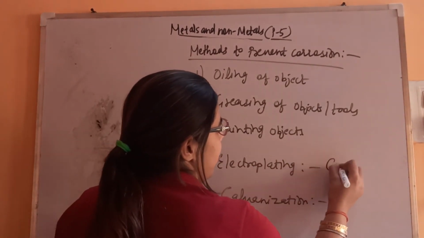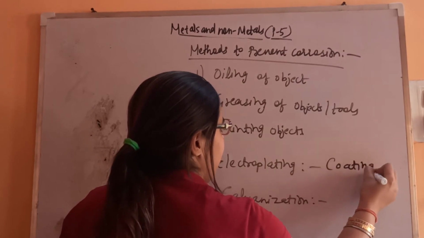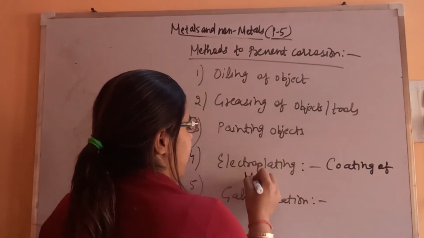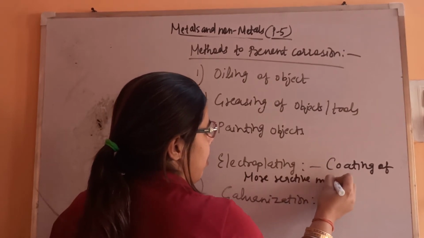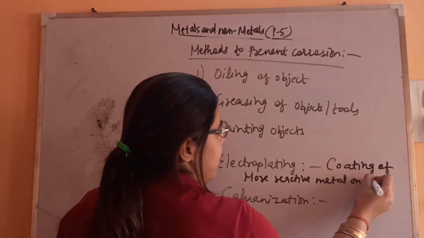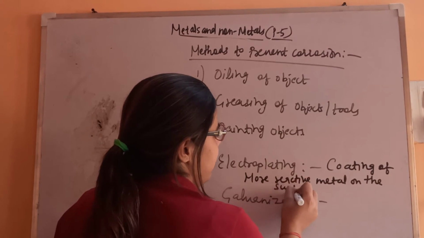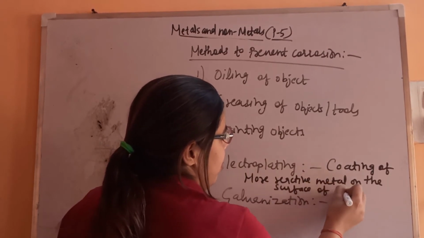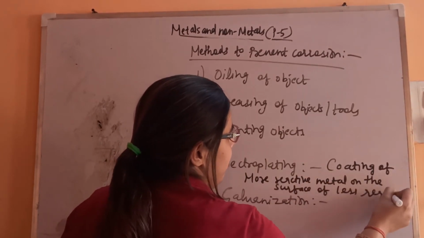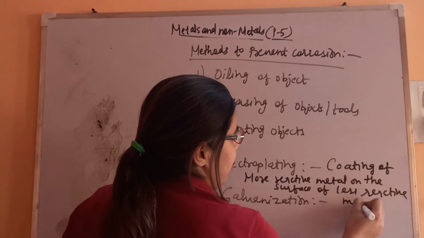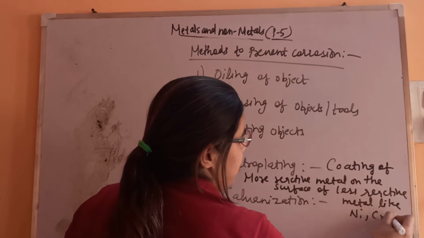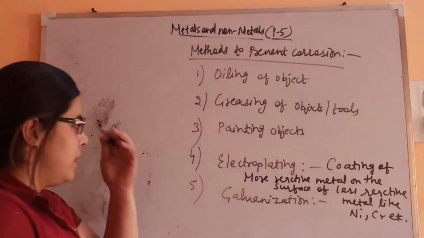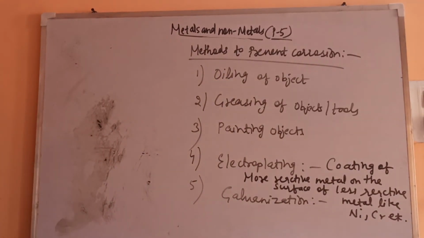That is coating of more reactive metal on the surface of less reactive metal like nickel, chromium, etc. So this is electroplating, and it takes place with the help of electricity.